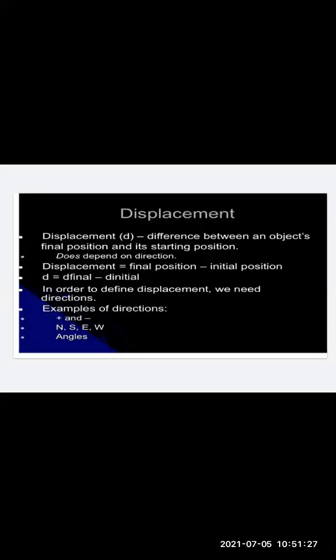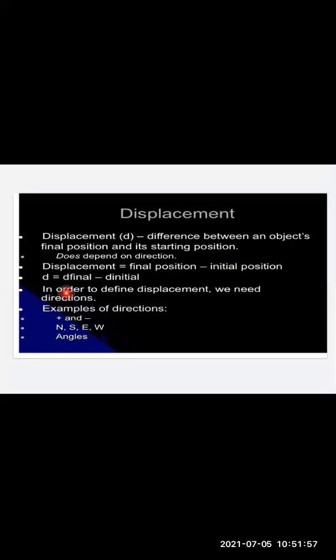So here is the final formula of displacement. Displacement is nothing but the difference between an object's final position and its starting position. Displacement does depend on direction. So the formula for displacement is final position minus initial position. Definitely displacement is going to have the same unit as that of distance. Distance had the unit meter, displacement will also have the unit meter only.